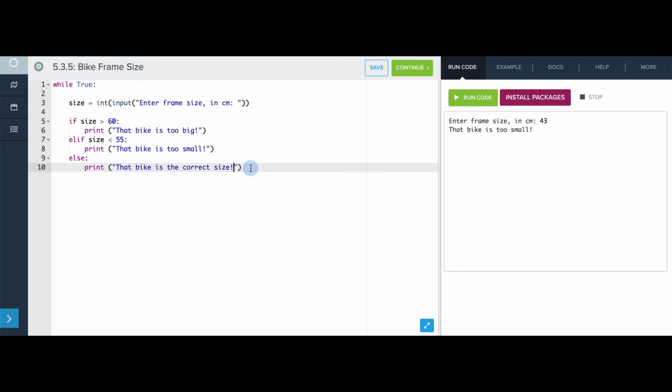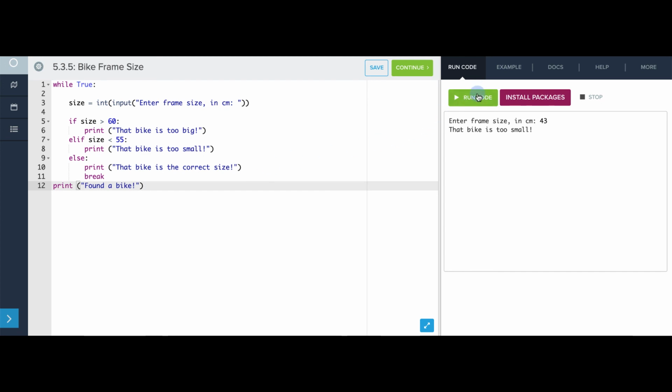What it'll do is it'll repeatedly ask for a frame size, and with each frame size it'll print if it's too big, too small, or the correct size. What we need to do is to tell this while loop to stop once we find a bike frame that is the correct size. And we can do that by putting a break in this branch of the if statement. That way, if the size wasn't greater than 60 and it wasn't less than 55, we can terminate the while loop. Now, once the while loop is over, we can print something like found a bike. And that will only happen after the break was hit.